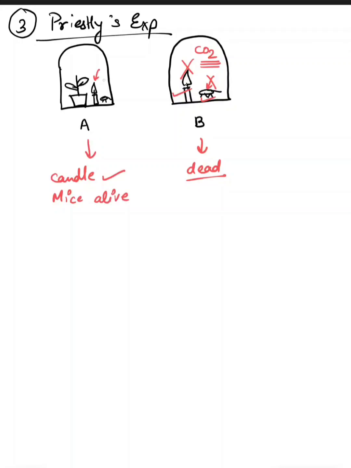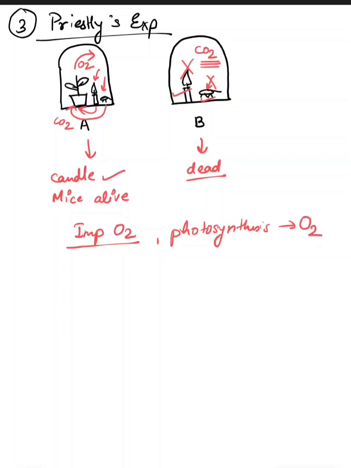Whatever oxygen these two utilized was replaced by whatever oxygen the plant gave out, because these two gave carbon dioxide to the plant, the plant utilized that carbon dioxide, sunlight and water and gave out oxygen by photosynthesis, and this oxygen was utilized by the candle and the mouse. So here the importance of oxygen was proved, and it was also proved that plants which do photosynthesis use carbon dioxide and give out oxygen.